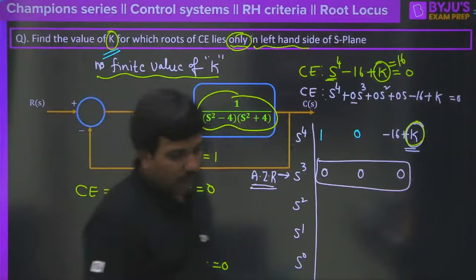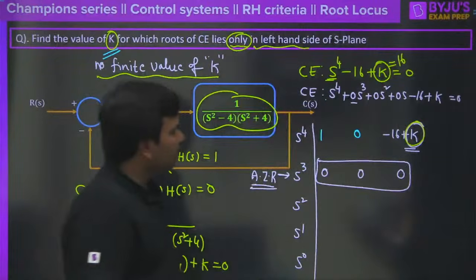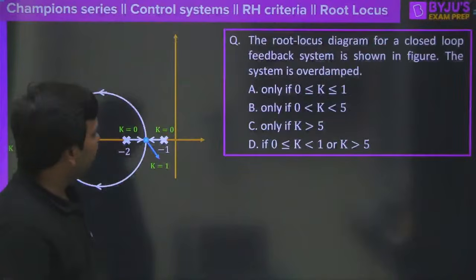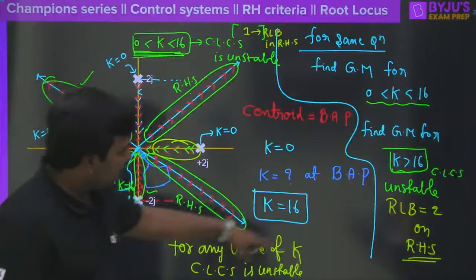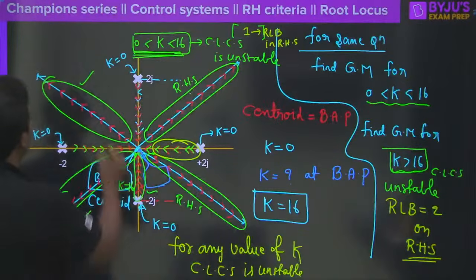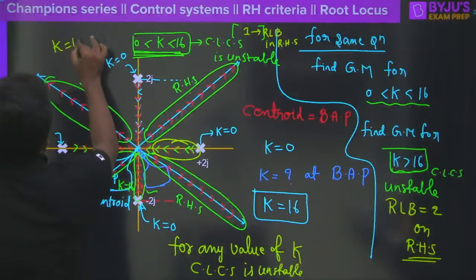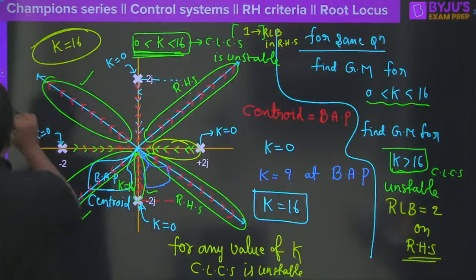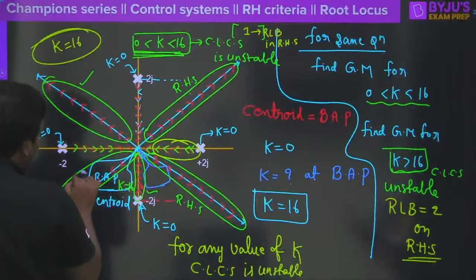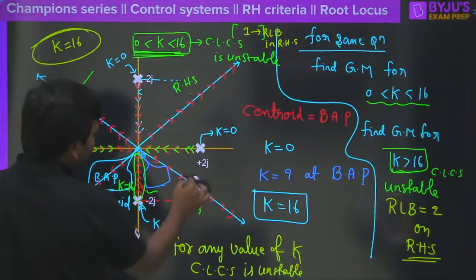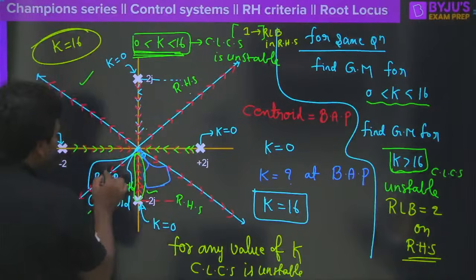So now I told you that from the root locus we have segmented, see here, one second, K from 0 to 16 and K greater than 16, correct? So that means K is equal to 16, something is happening here. What is happening at K is equal to 16? Can you tell me now? Any one of you? Why do we come to K is equal to 16? From where did we get that K is equal to 16?